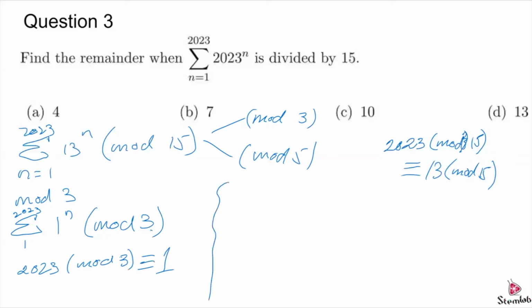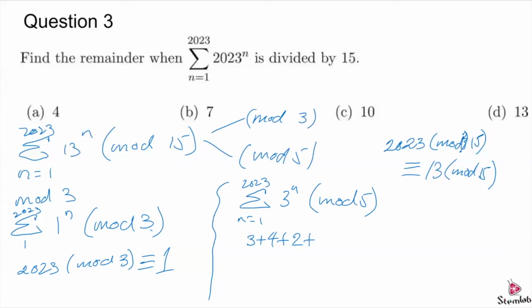So mod 5, we can rewrite this now as the summation from n equals 1 to 2023 of 3 to the n mod 5. Okay. So we can write the first few terms here, mod 5, right? 3 to the 1 is 3. 3 squared is 9, mod 5 is 4. 3 cubed is 27, mod 5 is 2.